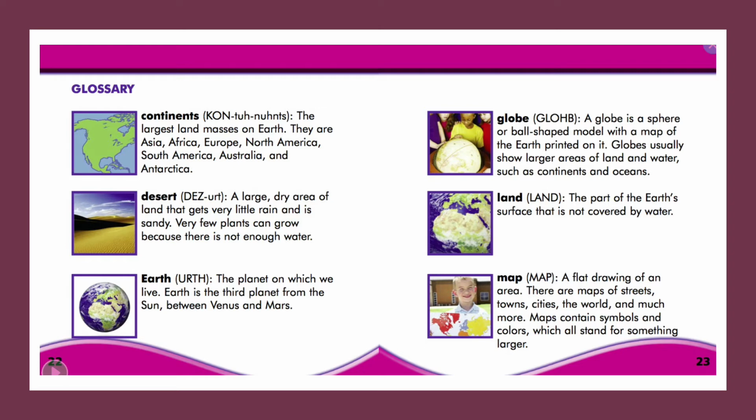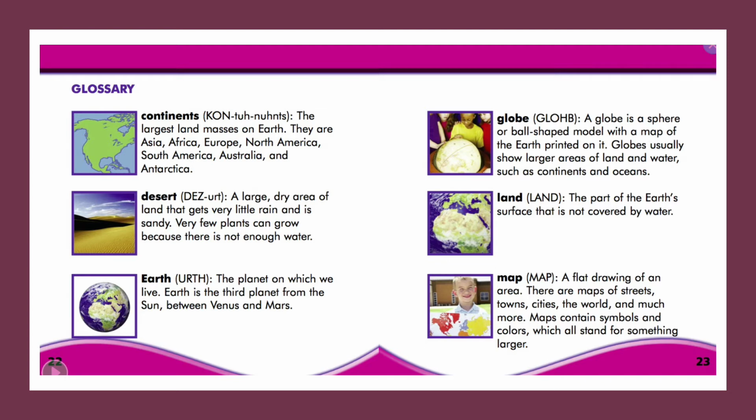Desert. A large dry area of land that gets very little rain and is sandy. Very few plants can grow because there's not enough water. Earth. The planet on which we live. Earth is the 3rd planet from the Sun, between Venus and Mars.